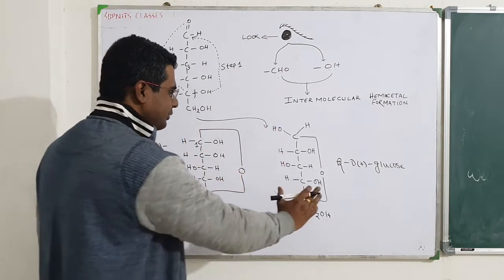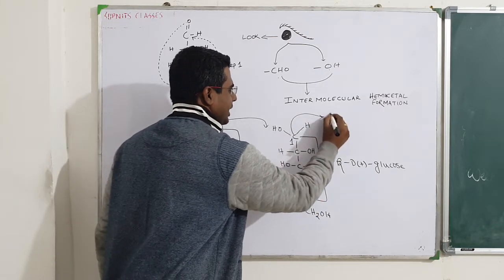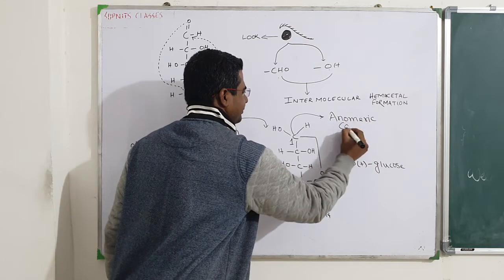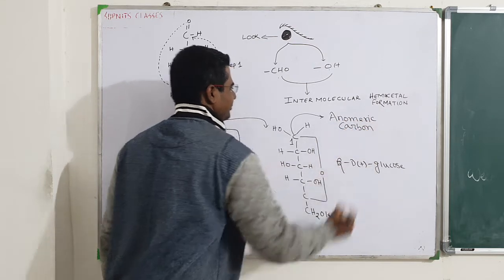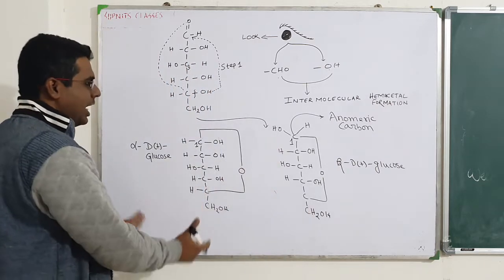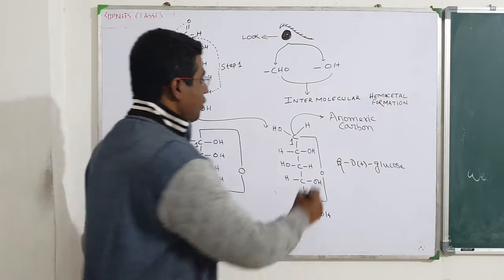The difference between these two is the C1 carbon, and this carbon is called the anomeric carbon. Alpha D glucose and beta D glucose are called anomers.